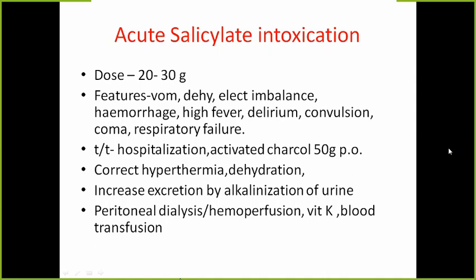Now, in this whole procedure for the treatment of intoxication, you will find that we have not mentioned any antidote or antagonist. So this is also a difference from the opioid analgesics. In opioid analgesics, if we get any toxicity, we have the opioid antagonist. But in this group of drugs, we don't have any antagonist. We have to symptomatically treat the patients and we have to change the pH of urine. As you already know, when we change the pH, more of the drug will be excreted. For the acidic drugs, we have to use the alkaline diuresis.